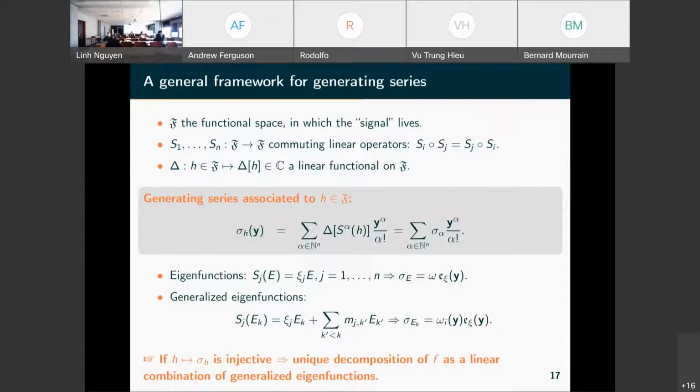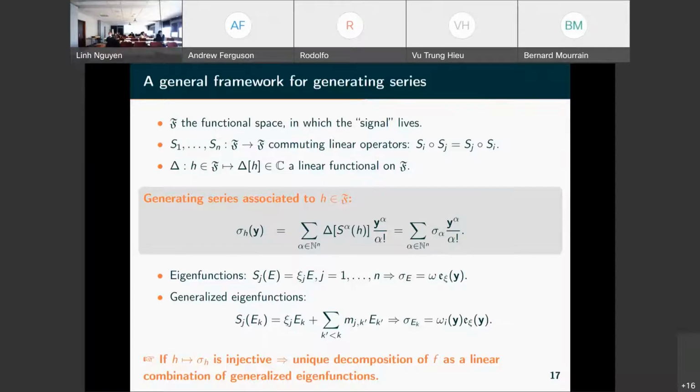So, a different context. In this framework, we are given a functional space F, where the functions live. We have some commuting linear operators S operating on F, and a linear functional on F: given a function, it associates a number. This is a linear operation, and we call it delta.